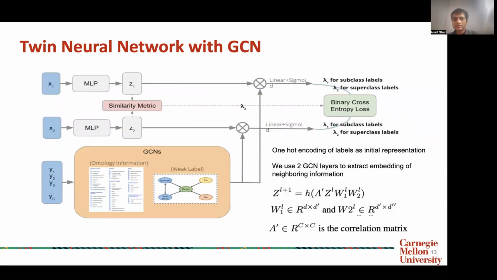Further, what we do is that instead of using an ontological layer, we represent the ontological layer information using a graph convolution network, as GCNs are known to better represent the relationship between the embeddings. So here we use two GCN layers in order to extract the neighboring information to model these relationships. And the correlation matrix was established in order to understand which layers are connected with one another within the twin